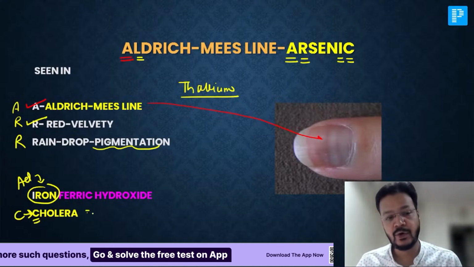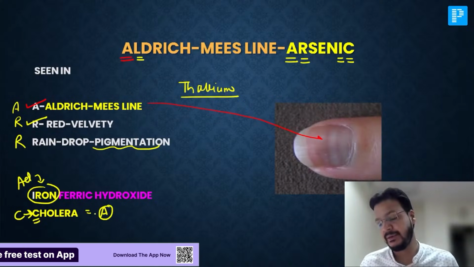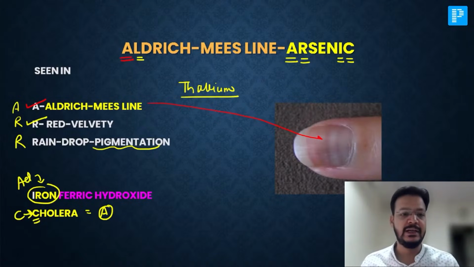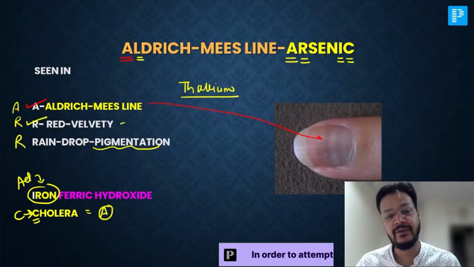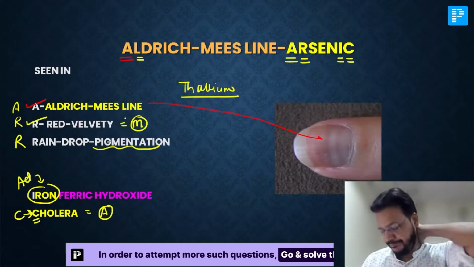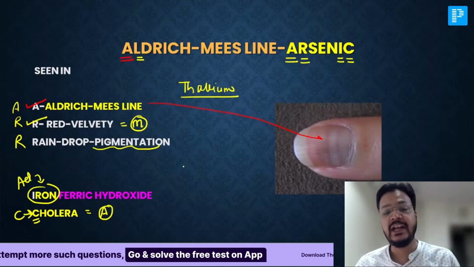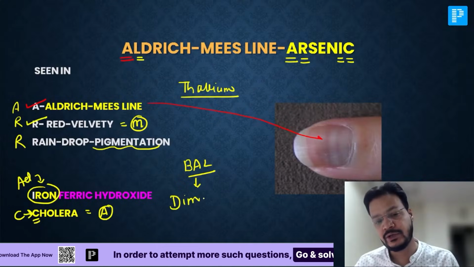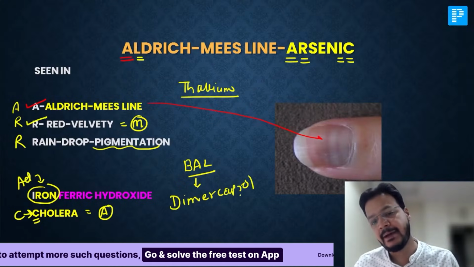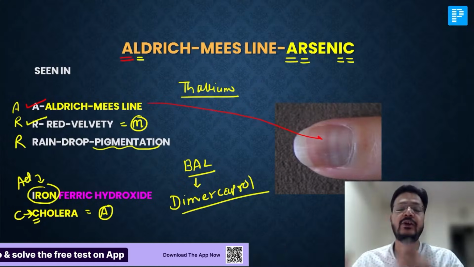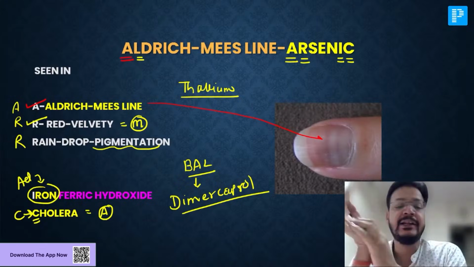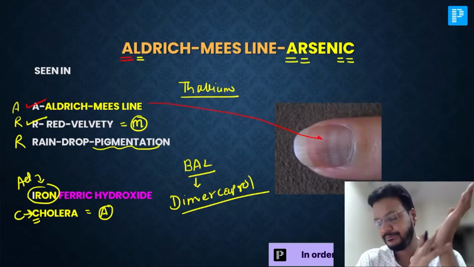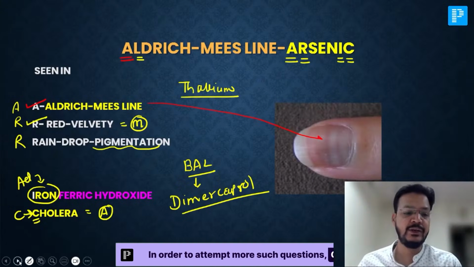But which arsenic, chronic or acute? Acute arsenic poisoning mimics cholera. So these are the questions you can get regarding arsenic poisoning: Aldrich-Mees line, red velvety mucosa, raindrop pigmentation, iron is an antidote. But what is the chelating agent? The chelating agent for arsenic is BAL, British anti-lewisite, which is also known as dimercaprol. These are very important questions on arsenic poisoning you can get in the exam.